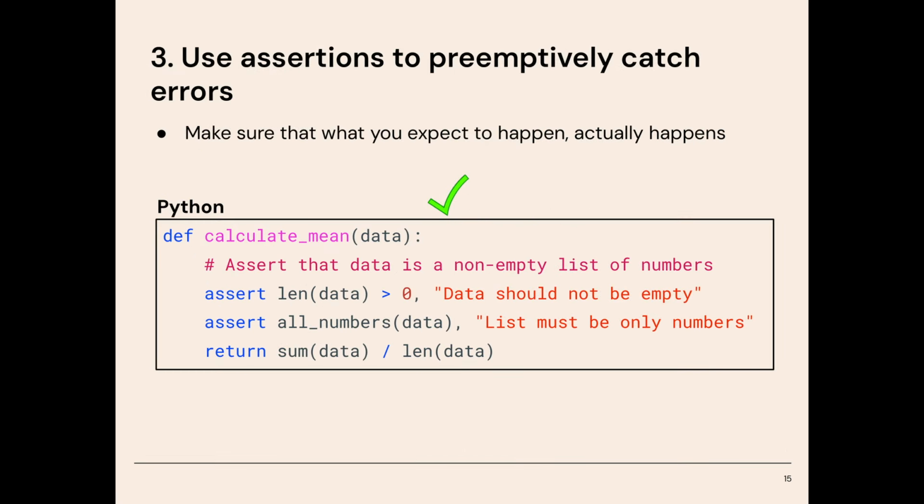Principle number three is that assertions are a great way to preemptively catch errors. Assertions make sure that what you expect to happen actually happens, and they're a great tool for debugging and ensuring that your code is correct. In Python, we use the assert syntax.